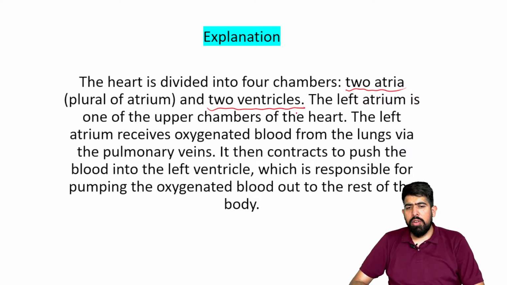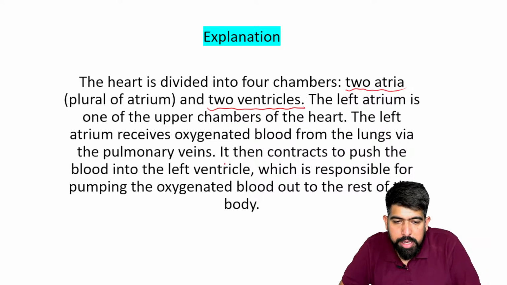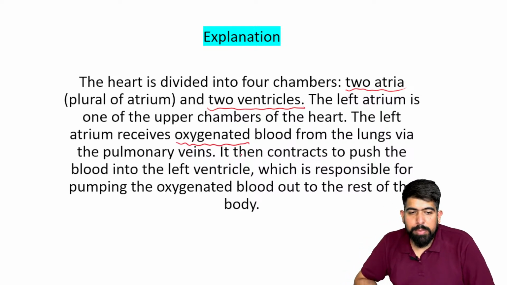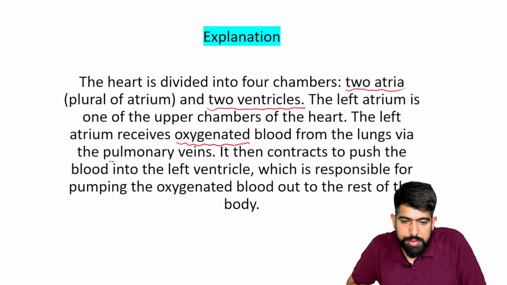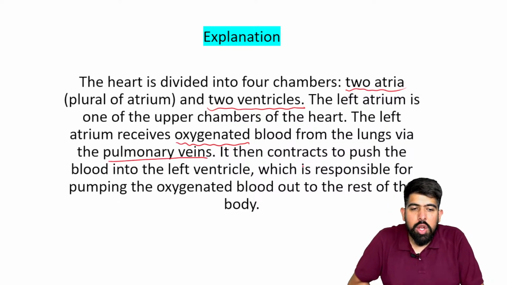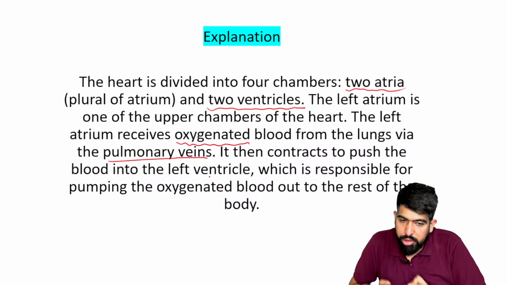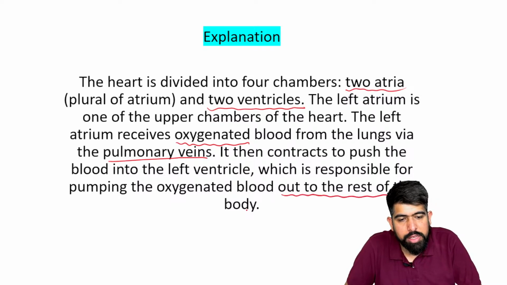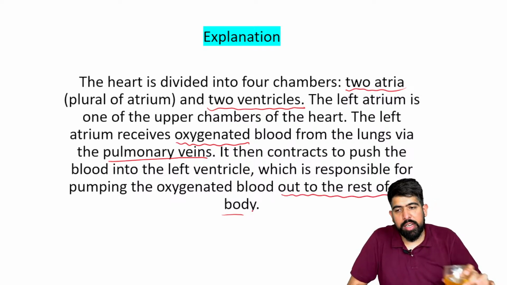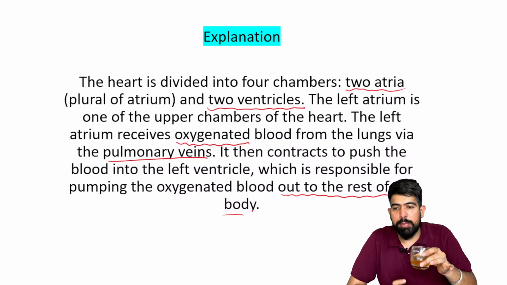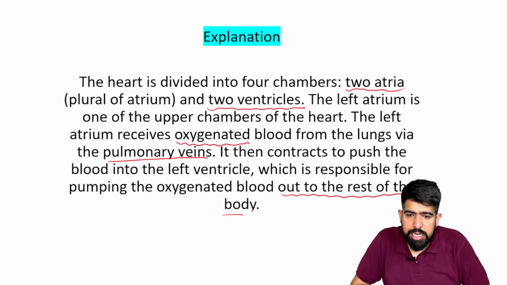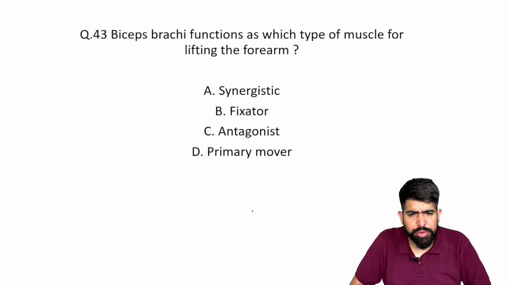The left atrium is one of the upper chambers of the heart, and the left atrium receives the oxygenated blood. Please remember, the left atrium receives the oxygenated blood from the lungs via the pulmonary veins, and it contracts to push the blood into the left ventricle, which is responsible for pumping the oxygenated blood out to the rest of the body. So the left ventricle will pump the blood into the whole body. This is the basic question, right?